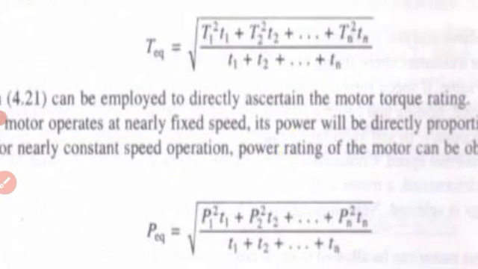The same equation here, torque equivalent, here power equivalent: P1 square t1 plus P2 square t2 till Pn square tn, divided by the total time t1 plus t2 till tn.